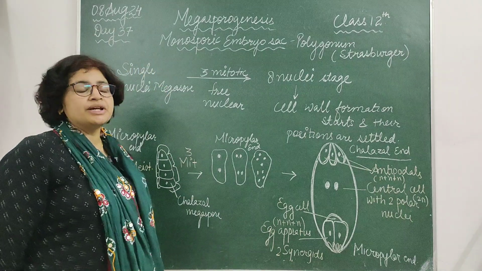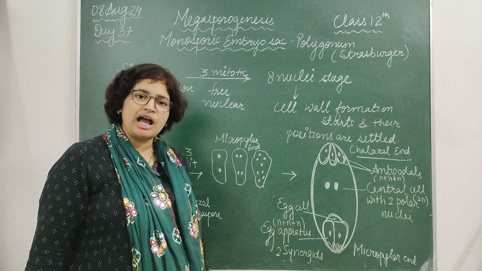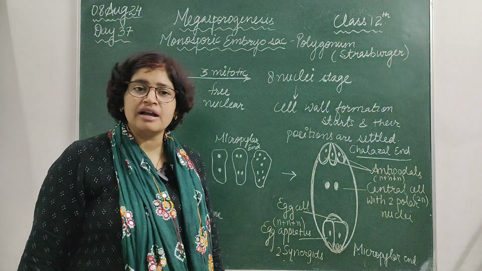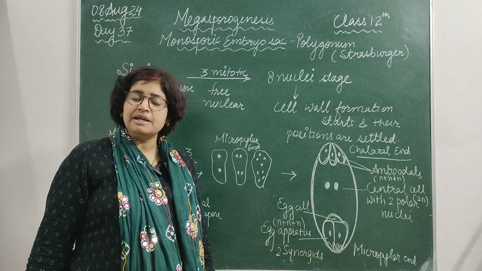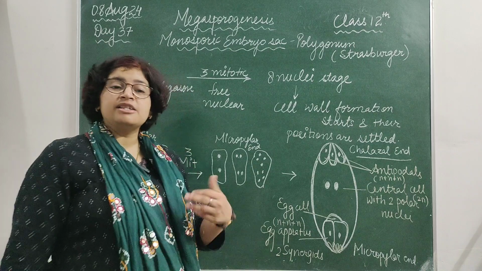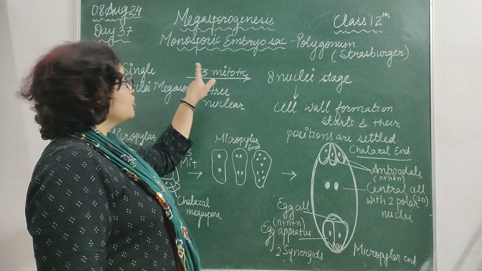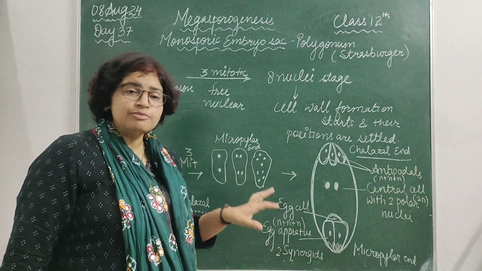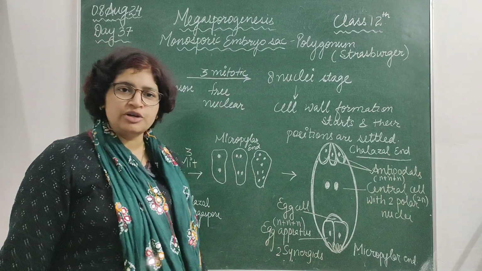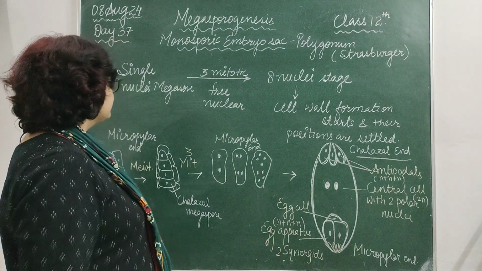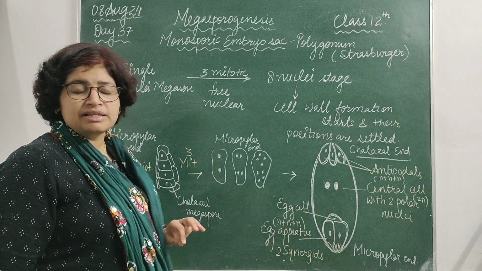So, monosporic embryo sac. A monosporic embryo sac is a kind of embryo sac where the development occurs from a single megaspore, and it was studied by P. Maheshwari. In most angiosperms, monosporic development occurs, and this was first explained by Strasburger in Polygonum. Fine, so let's start.